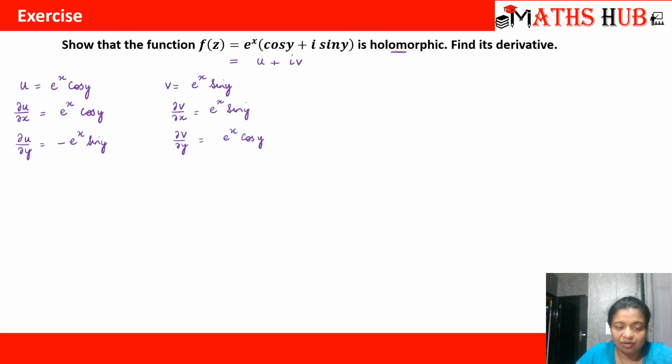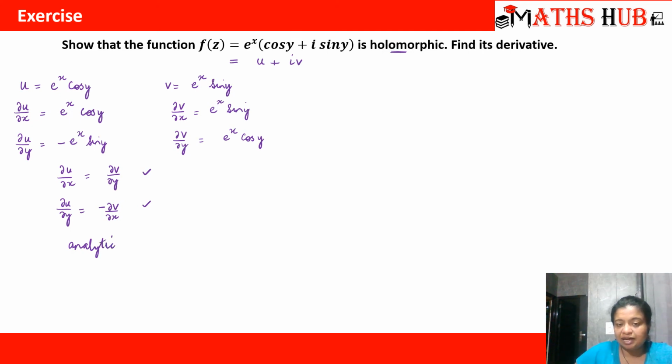So you can see that all the four partial derivatives are existing and they are continuous because they are functions of exponential and trigonometry, right? So now let's see whether curl u by curl x is equal to curl v by curl y. Yes, it is. And similarly, you can also see that curl u by curl y is equal to minus curl v by curl x, right? So both the equations are satisfied and hence it is an analytic function, right?